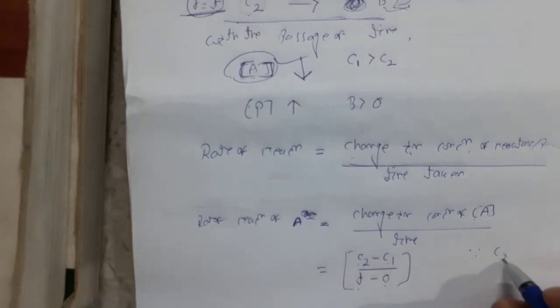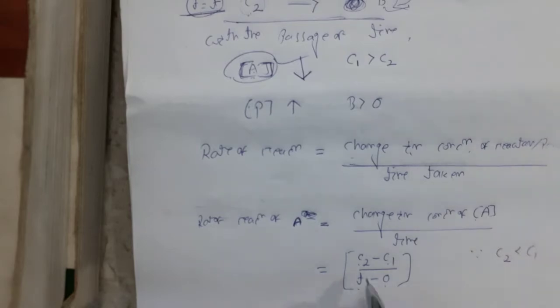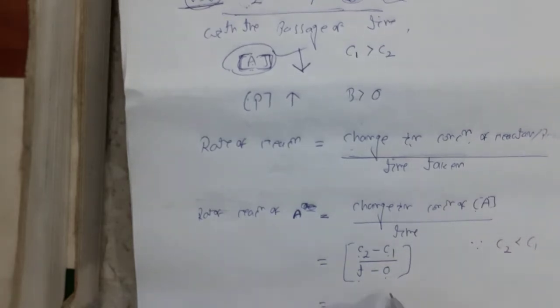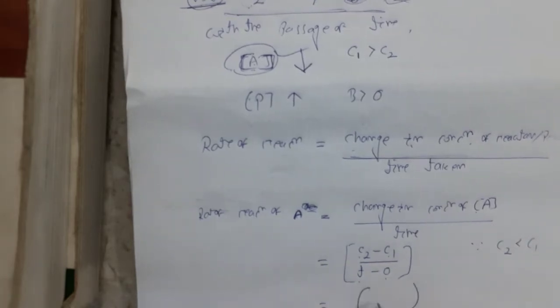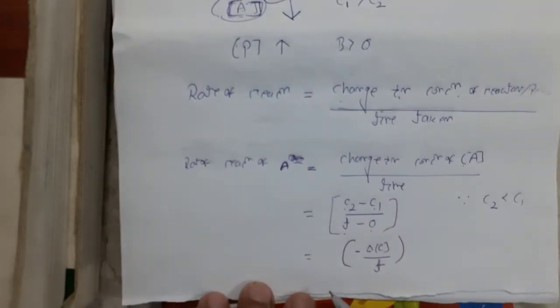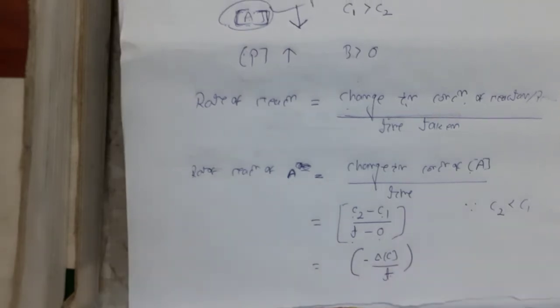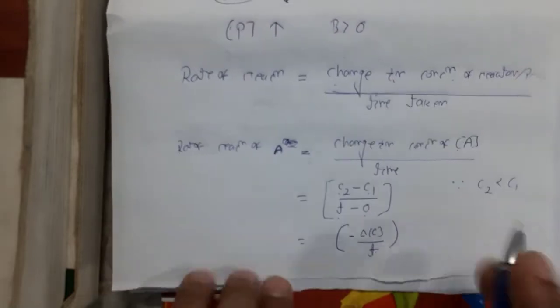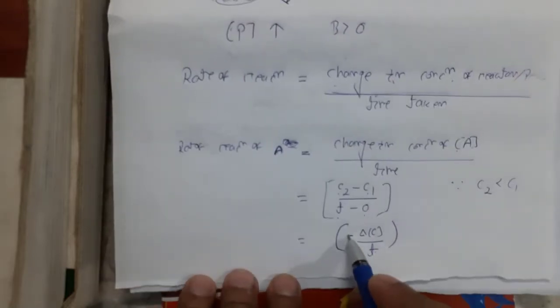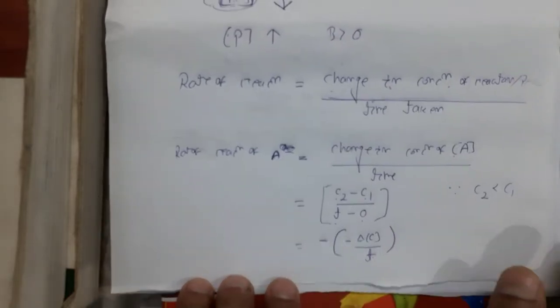Since C2 is less than C1, this whole amount will be minus. So I can simply write delta C by T, minus delta C by T. But the rate does not become negative. So in order to neutralize this minus, we have to multiply again by minus.